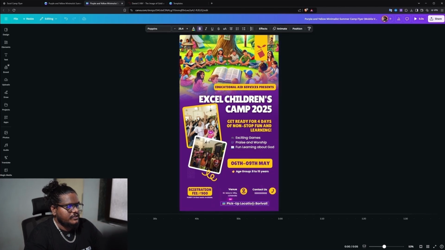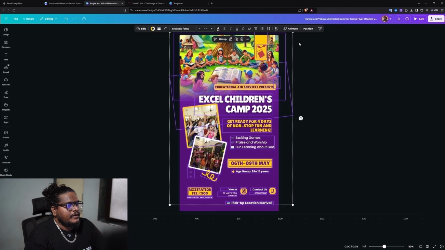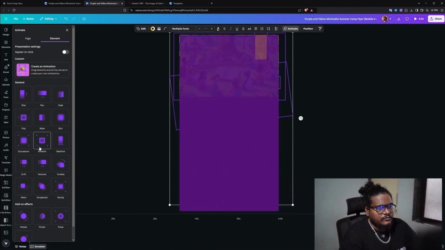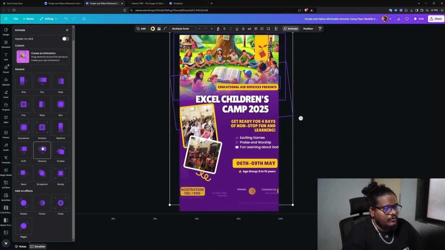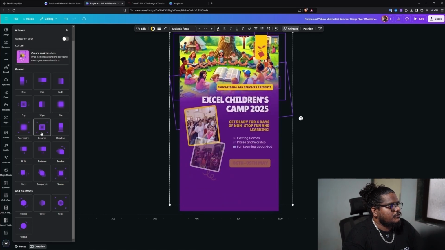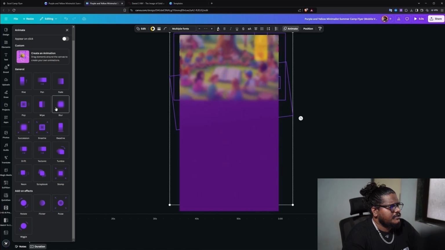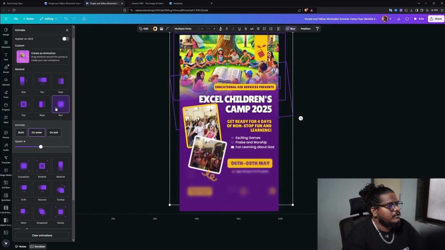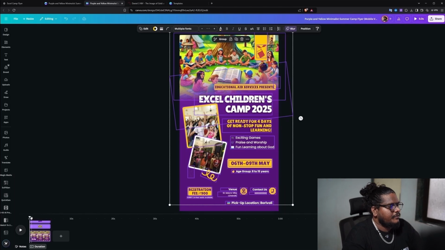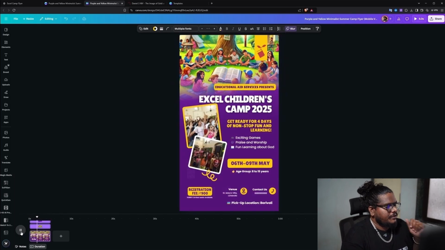Now once you're satisfied with your design, all you have to do is select all the elements, and you can go ahead and click the animate option. Now as you can see, there are a lot of animation options. I'll just move this to the side. If I'm hovering my mouse over it, it's showing that animation. So for now, I'll go ahead and select the blur option as it looks good, and animate on both. So on both entry and exit it will animate, and from here we can play and see the video.